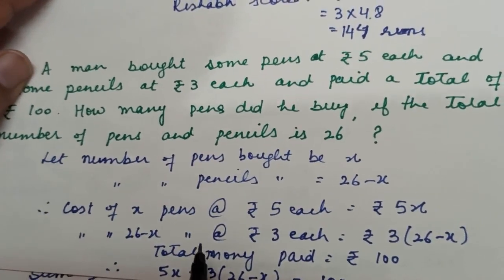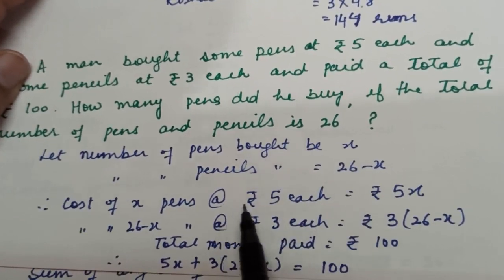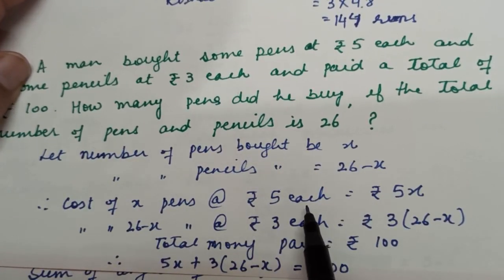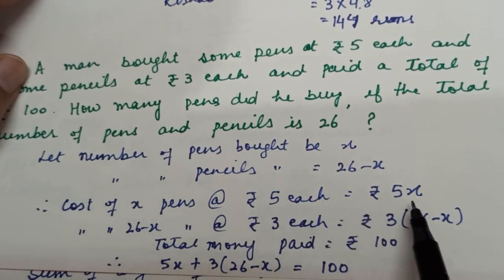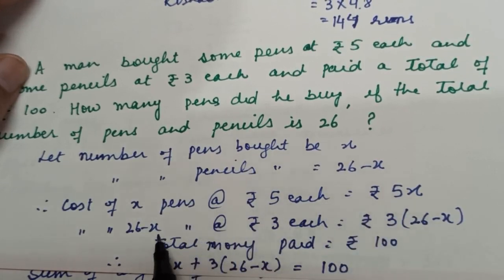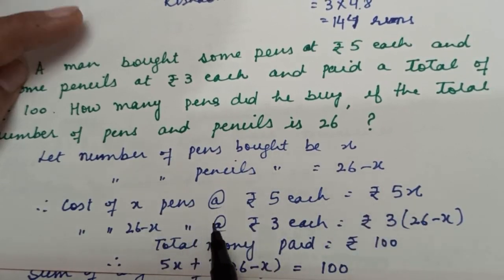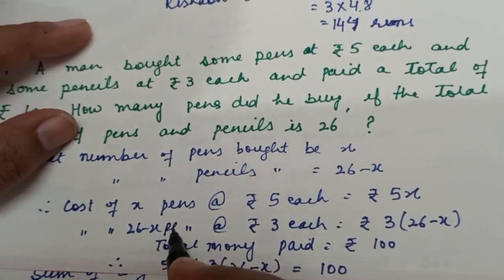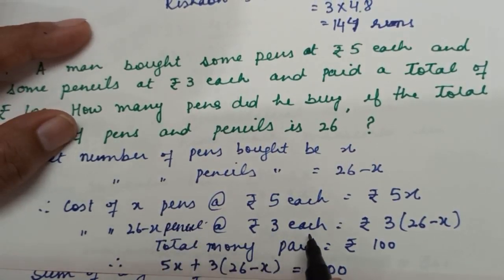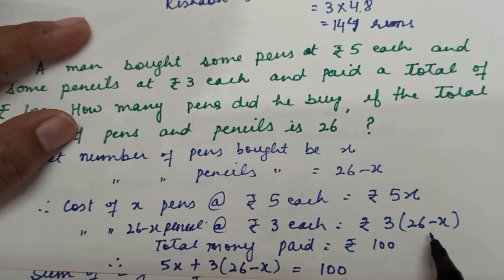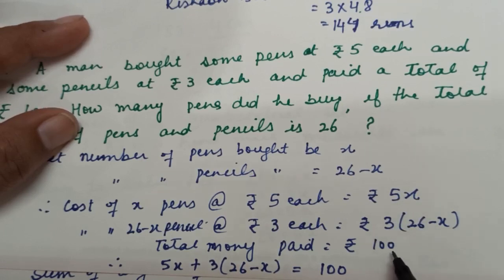Now the cost of x pens at rupees 5 each, so we will get 5 into x, and the cost of pencils at rupees 3 each will become 3 into 26 minus x, that is the number of pencils. In total, the price of pens is 5x and the cost of pencils is 3 into 26 minus x. In total their cost is 100.